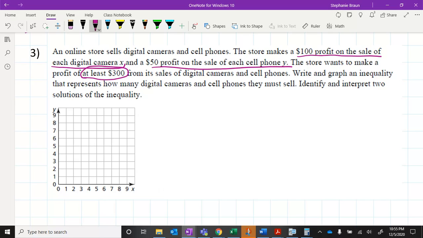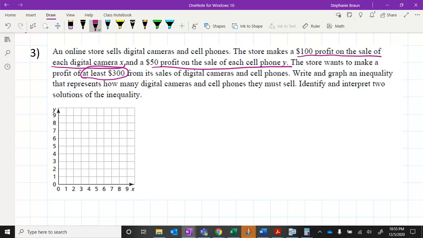Do you see that vocabulary again? Selling both of the cameras and the cell phones. Write and graph an inequality that represents how many digital cameras and cell phones they must sell. Okay, and then we'll get into the last part, identify and interpret two solutions. Your homework will have that. Okay, so they already defined our variables for us, like I mentioned.